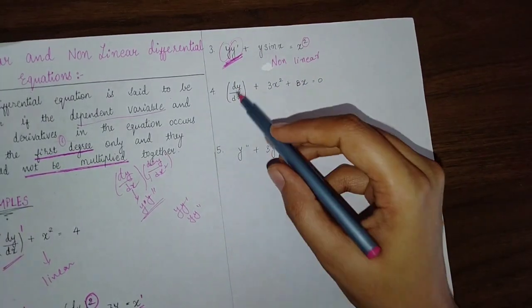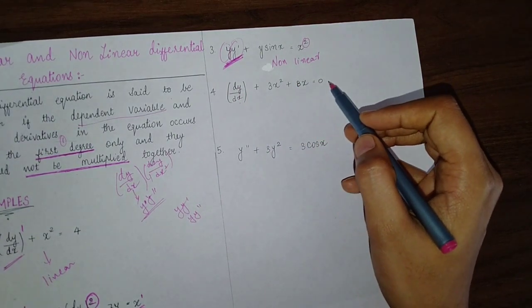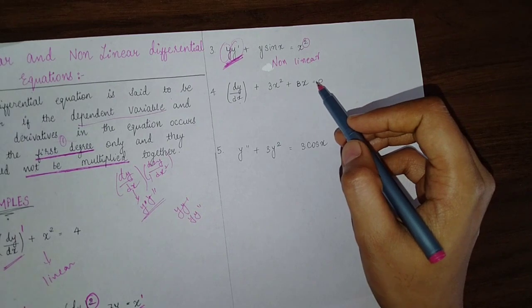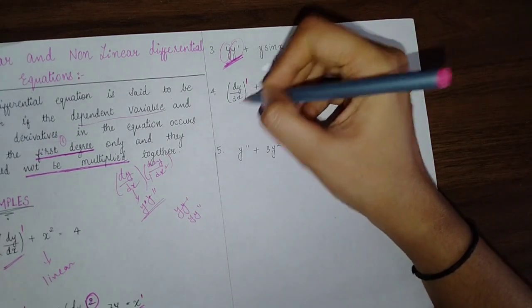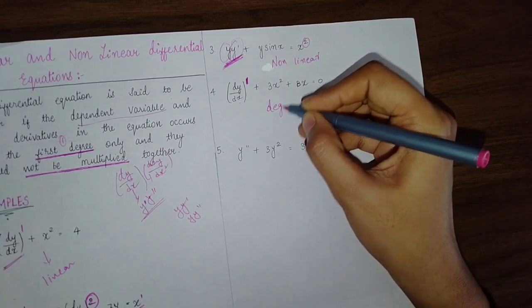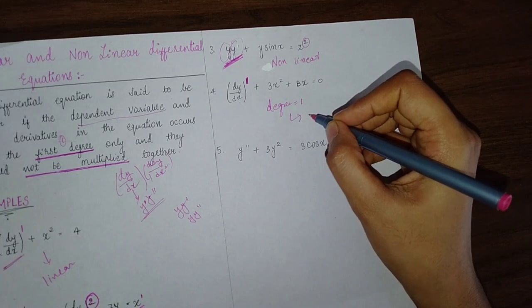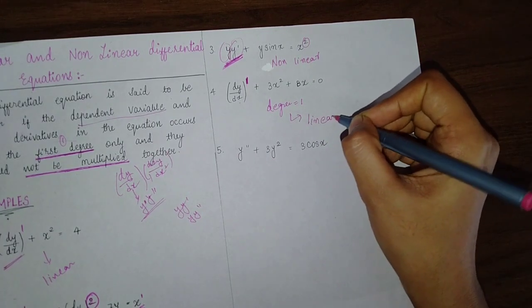Fourth example, dy by dx plus 3x square plus 8x equal to 0. So here also you can see that the derivative has degree 1. So such a type is called a linear differential equation.